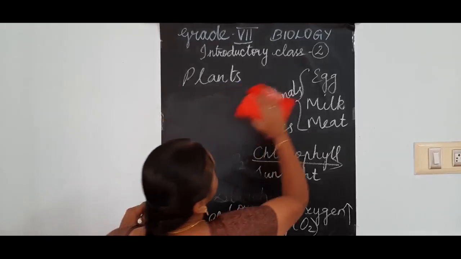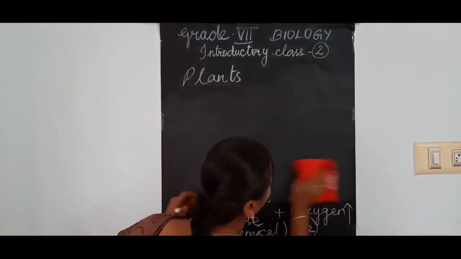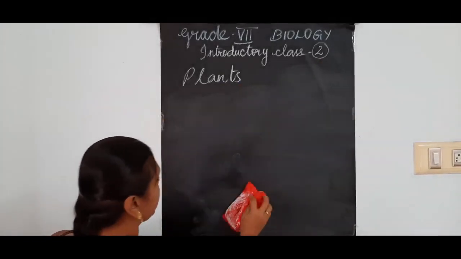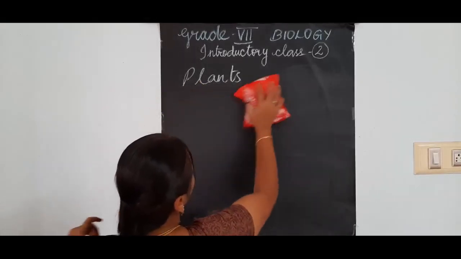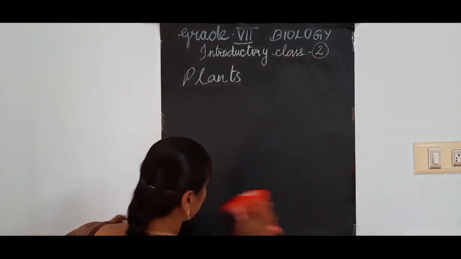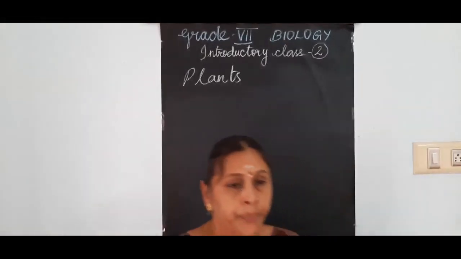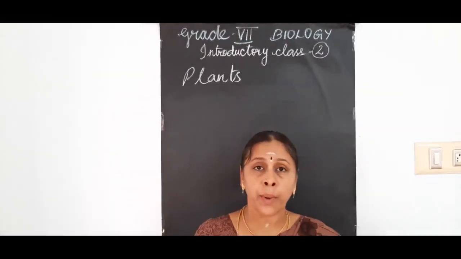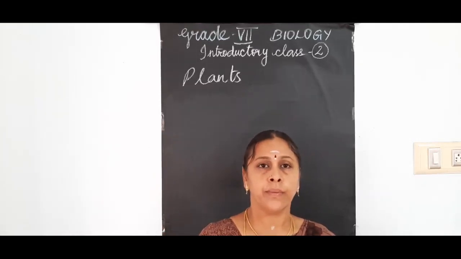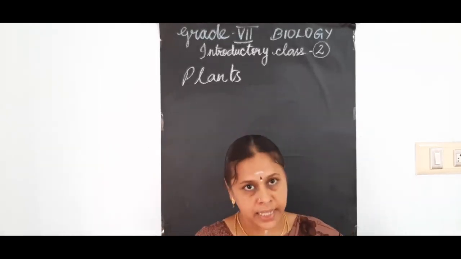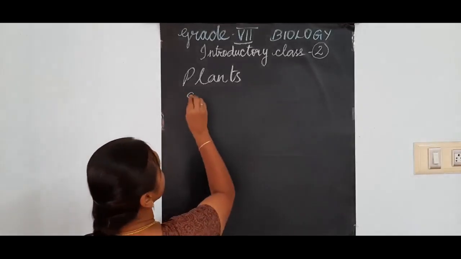Next, we get food from both plants and animals. Not only from plants, but from animals also we get food. And why must we take food? We need energy. For what purpose we are taking food?